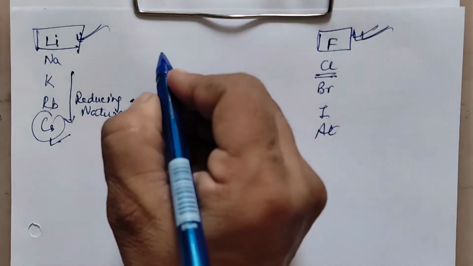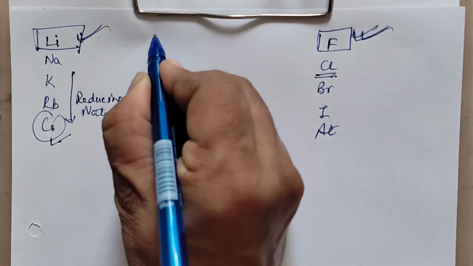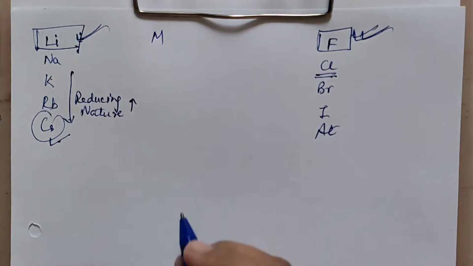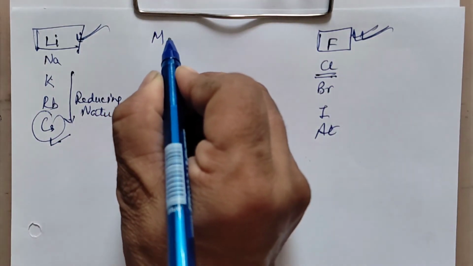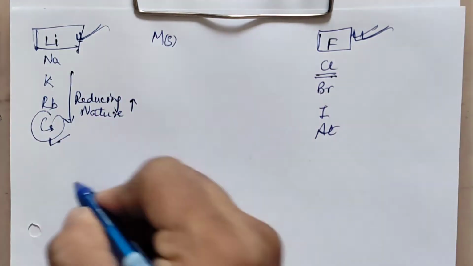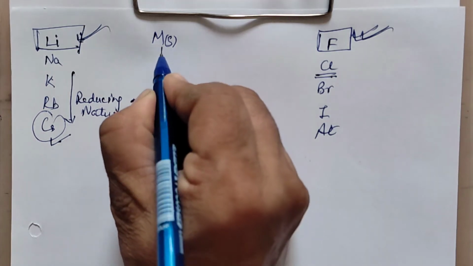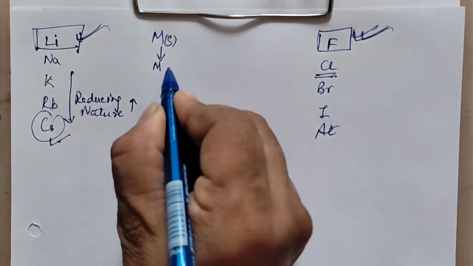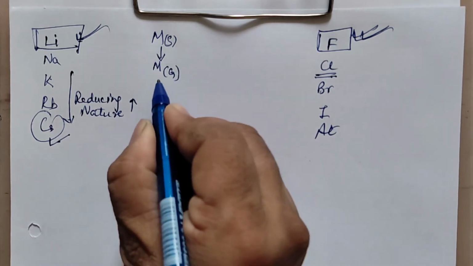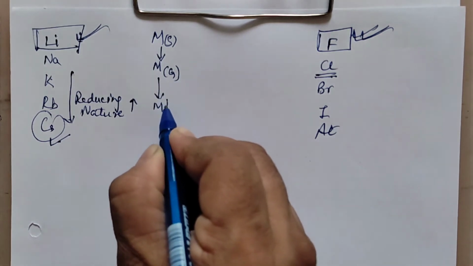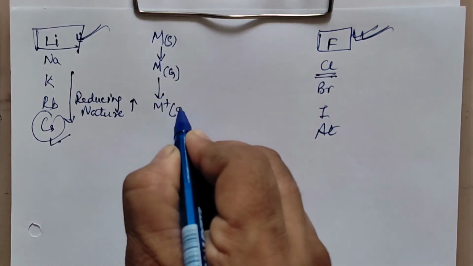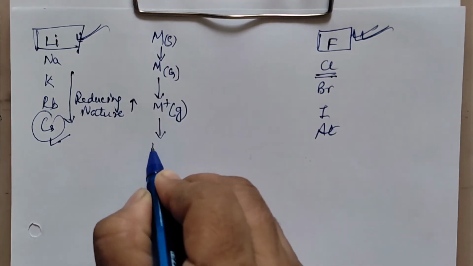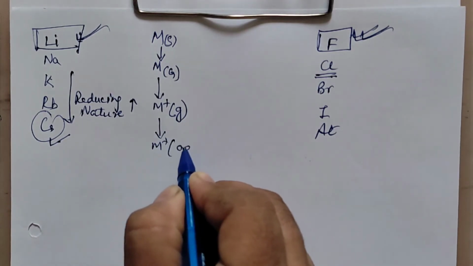You will explain like this: any element, suppose M, I am talking about this first. Any element M, if it is in the solid state, because these metals are in the solid state, first this is to be converted to gas, then that gas is to be converted to ion, then that ion is to be converted into the aqueous state.